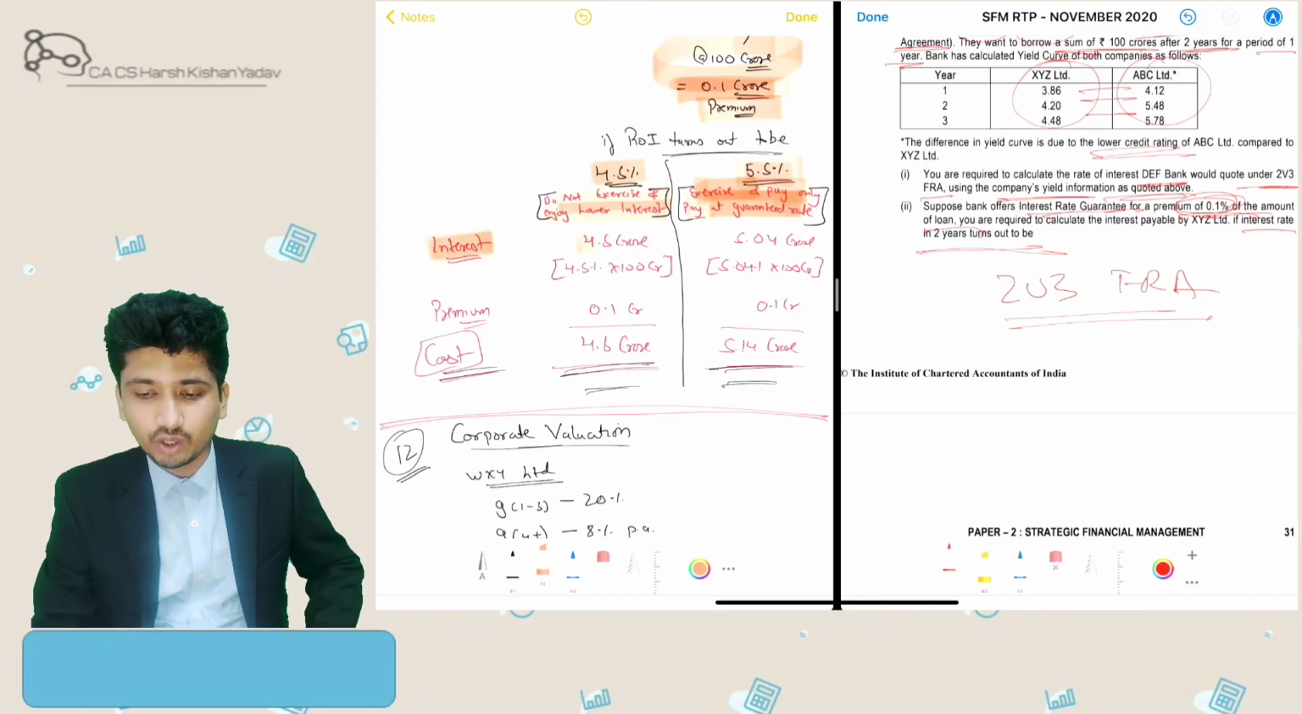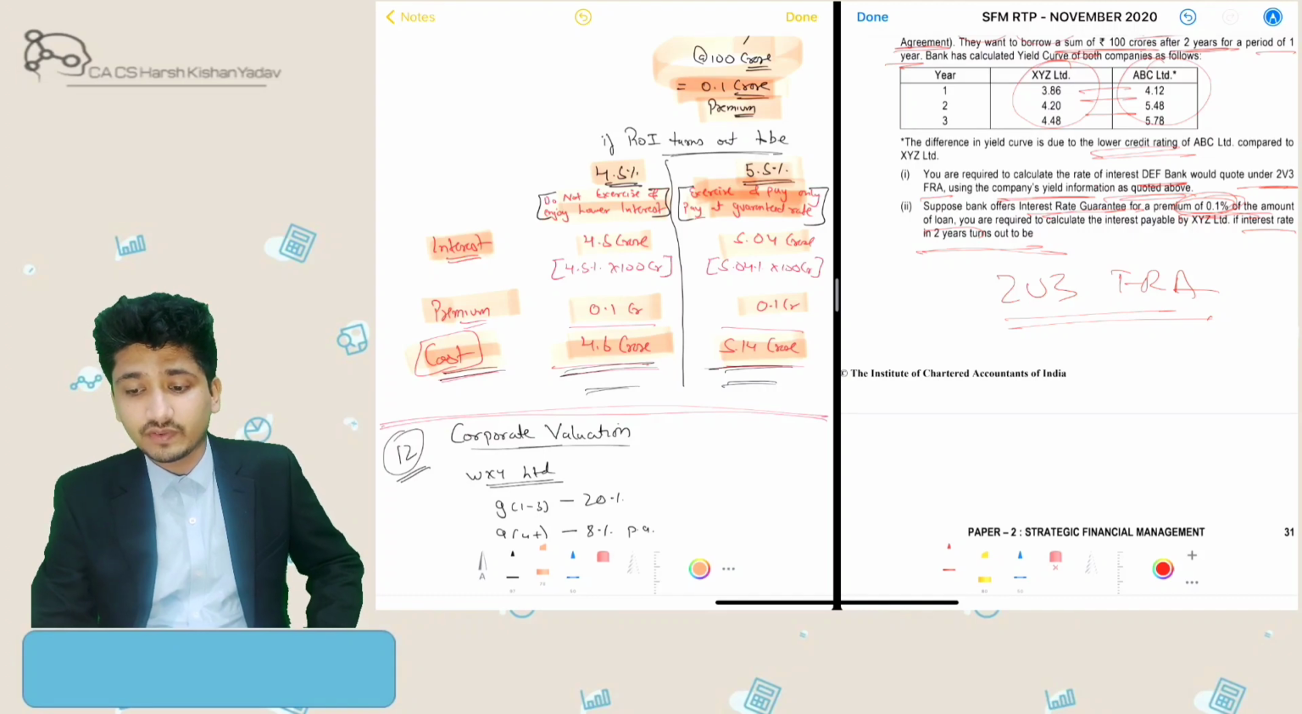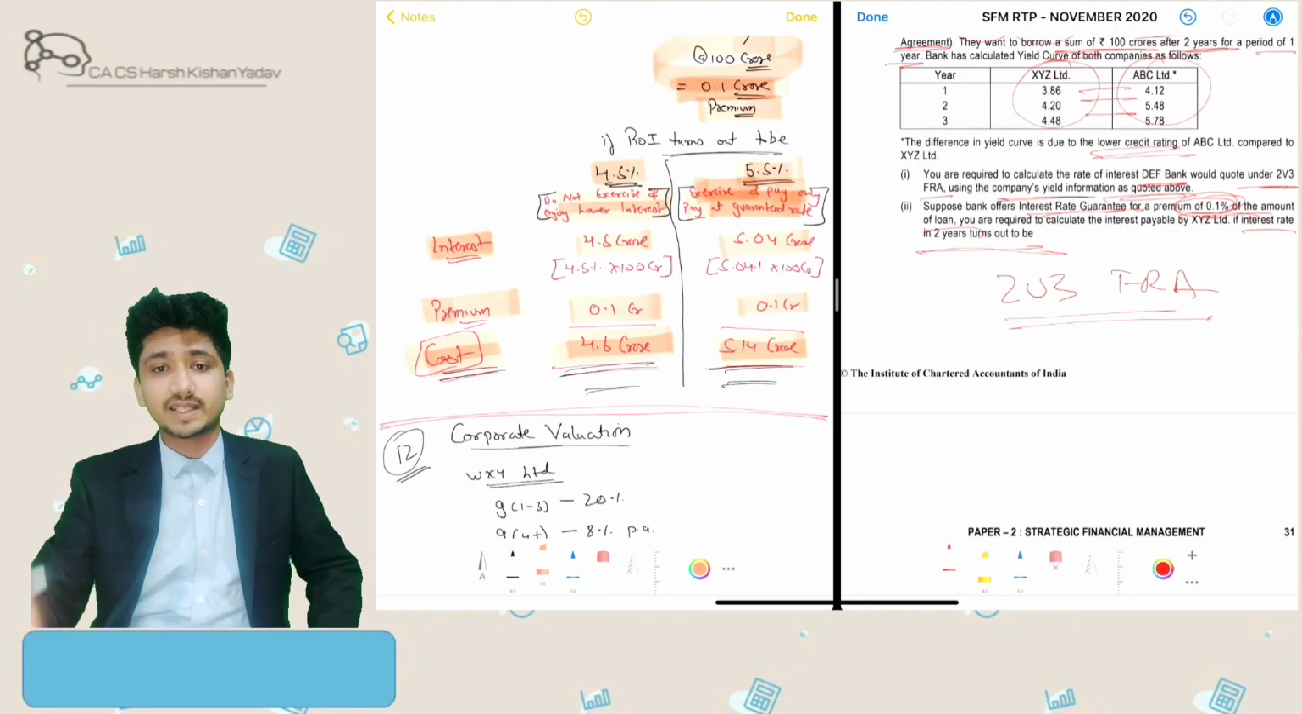So my interest outflow in option number 1 would be 4.5 crores and in option number 2 it will be 5.04 crores. Then my premium outflow will be 0.1 crores, 0.1 crores. So my net cost will be 4.6 crores if the interest rate prevailing is 4.5%, and 5.14 crores if a 5.5% interest rate is prevalent at that point of time.